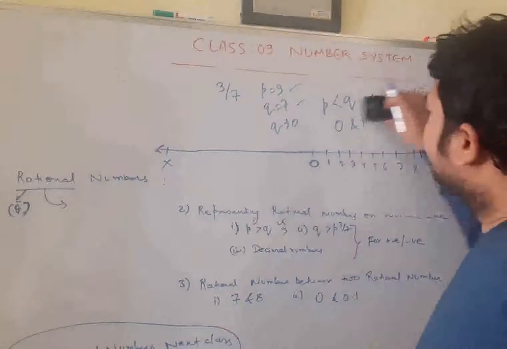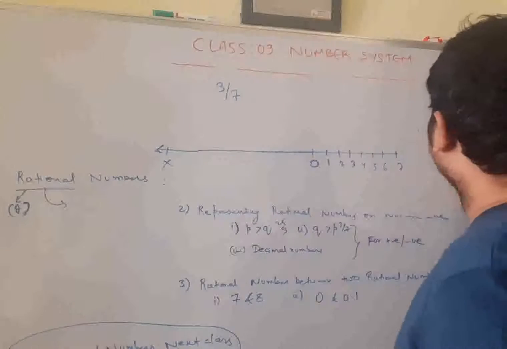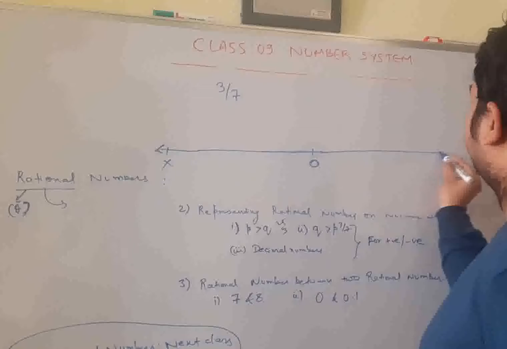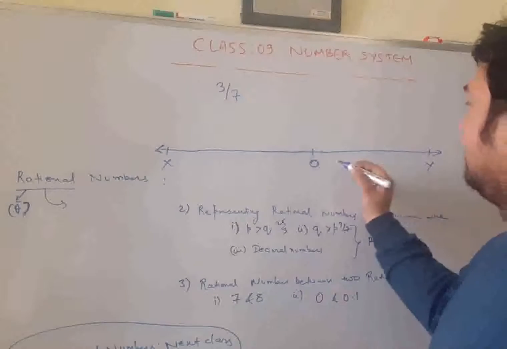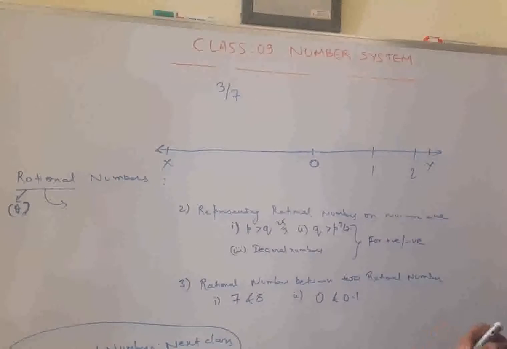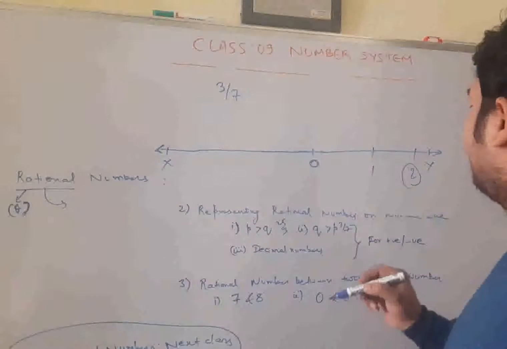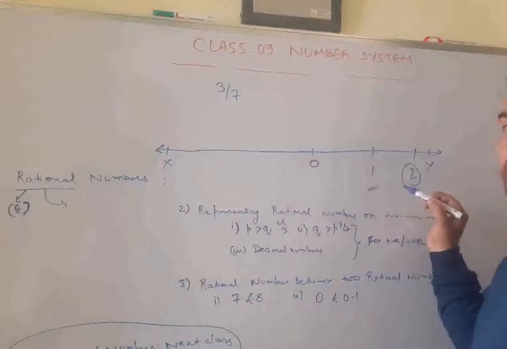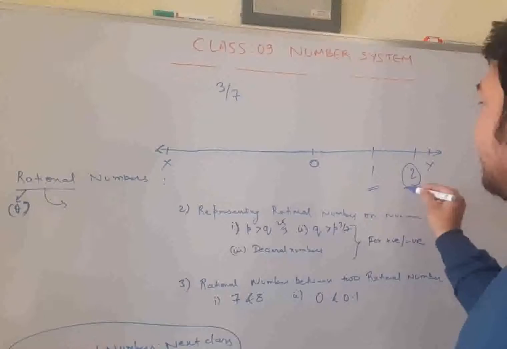So you draw a line. In all such cases, you need to draw a line, better say a number line xy. Here it is 1, here it is 2. I always told you, try to go beyond what you need to represent, beyond the number you are representing. So mark till 2.